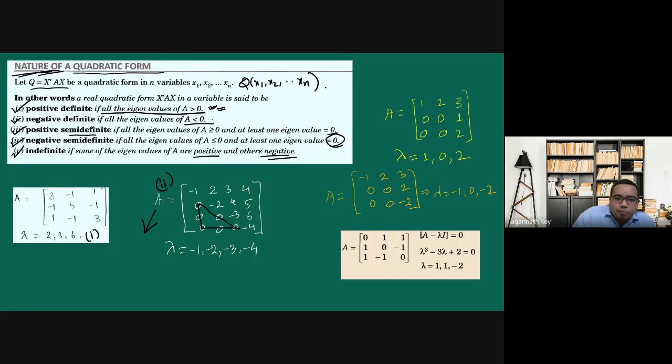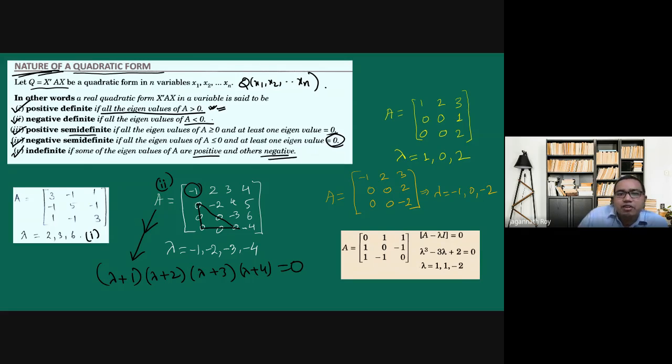For this type of matrix, the characteristic equation will be, lambda minus this one, minus of minus is plus, lambda plus 2, lambda plus 3, and lambda plus 4 equals 0.